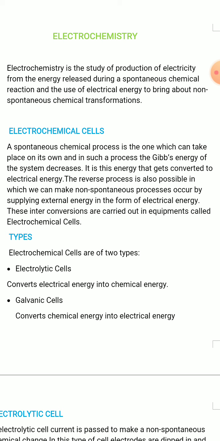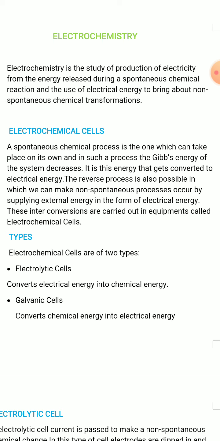Now, electrochemical cells. What are electrochemical cells? Electrochemical cells are equipment in which spontaneous chemical change occurs to produce electrical energy, and non-spontaneous chemical change occurs by passing electricity or by using electrical energy.